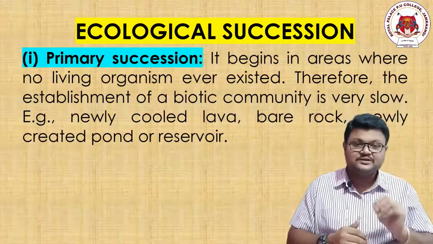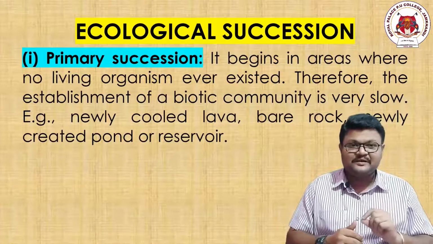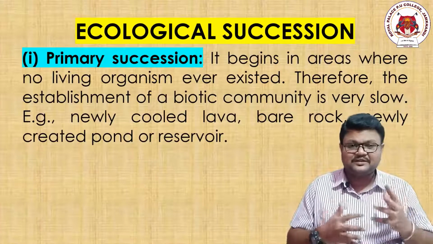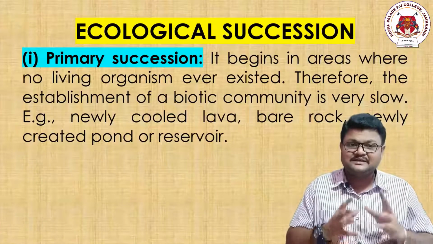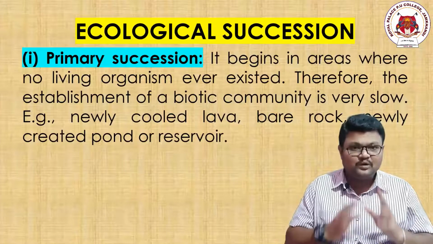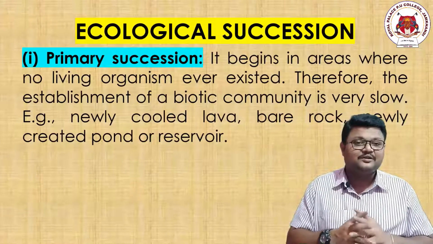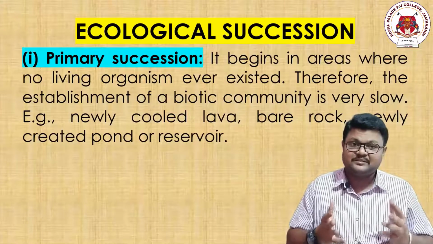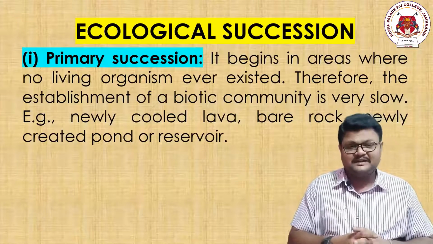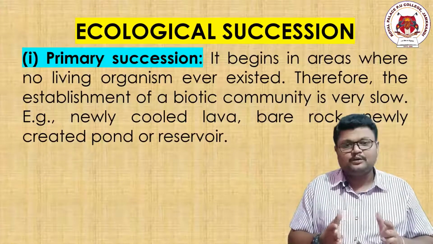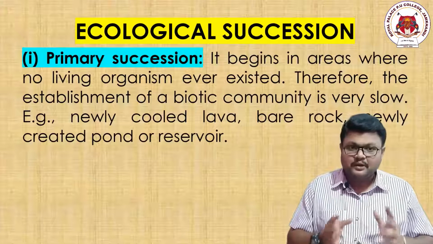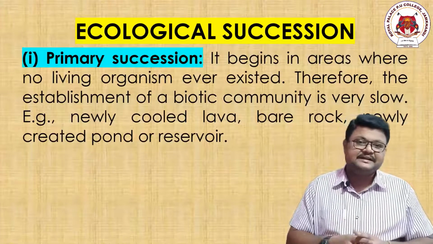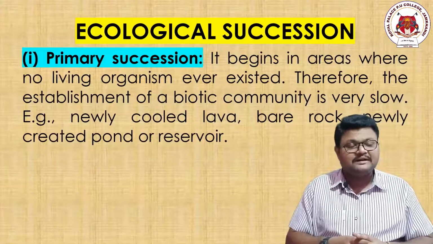Try to understand slower mode. In primary succession, the construction of a forest is slow, since no biotic community or biotic life ever existed in that place. Some examples: newly cooled lava, bare rock, a newly created pond or reservoir.